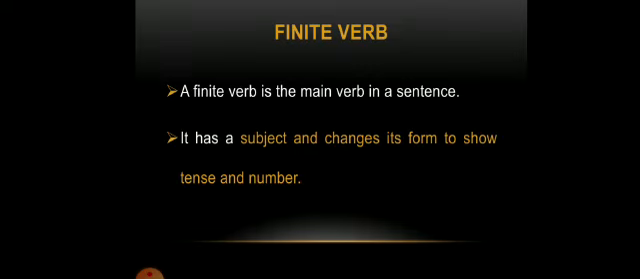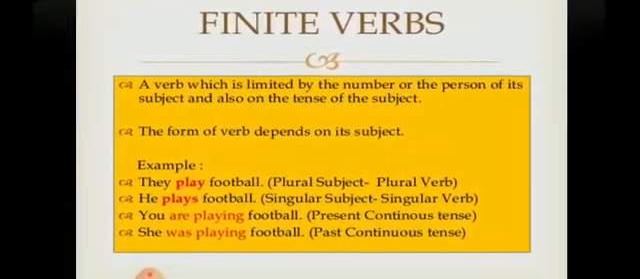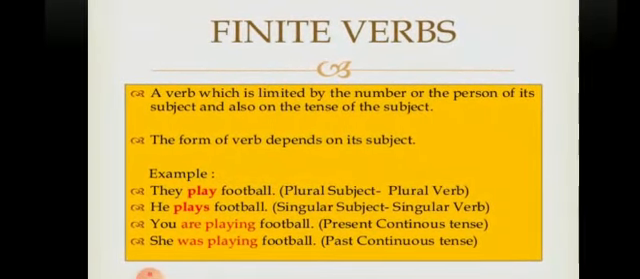What is a finite verb? A finite verb is the main verb in a sentence. If you read a sentence and find the main verb, that is called the finite verb. It has a subject and changes its form to show the tense and number. Look at the examples. They play football. Here the subject is plural and the verb is also plural.